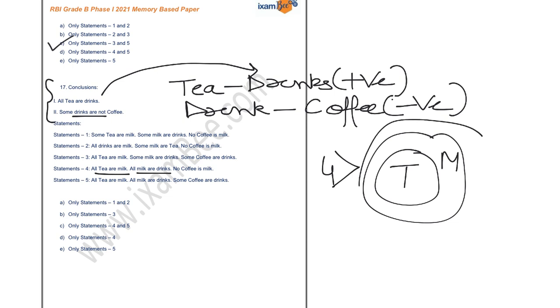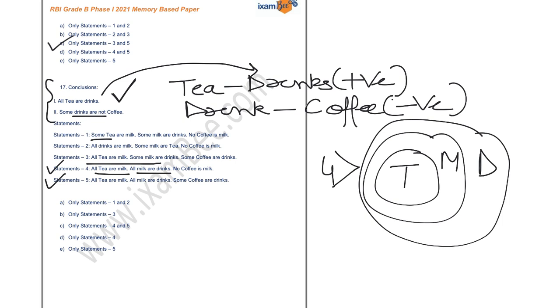And all milk are drink, then only you can say that all tea are drink. But if you consider this some case or any other case, you will not be able to justify this particular conclusion. So I have to look for the all statements, and my all statements are in statement number 4 and statement number 5 only. So I have to look for only these particular statements.